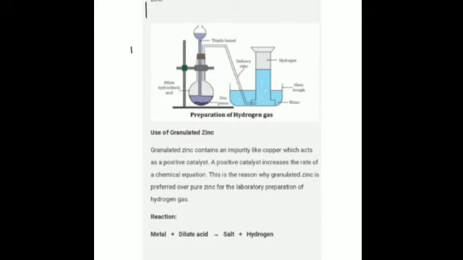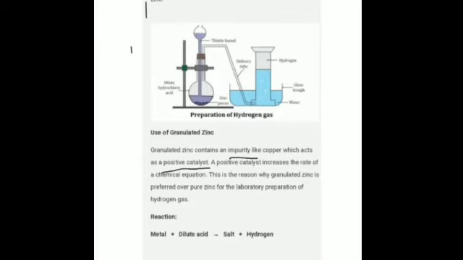Hydrogen gas is prepared by the action of dilute sulfuric acid or dilute hydrochloric acid on zinc in the form of granules, that is small pieces. These granulated zinc contain traces of copper as an impurity, and that is with a purpose. Copper as an impurity acts like a catalyst. What is a catalyst?